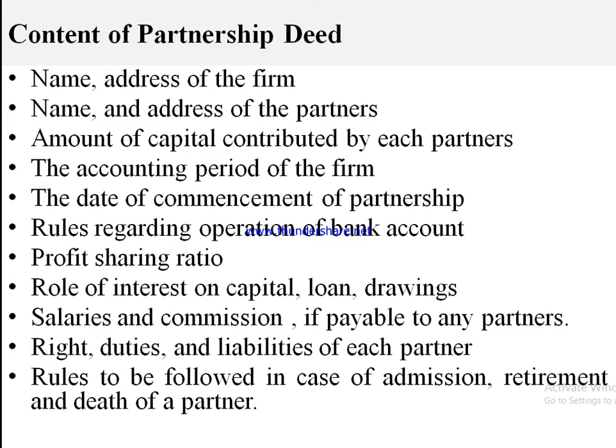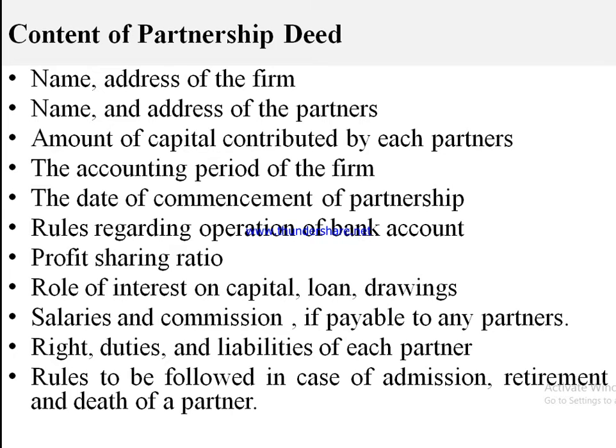But in some cases, it can start from January 1st and end on 31st December. So the accounting period of the firm must be particularly mentioned in the partnership deed.